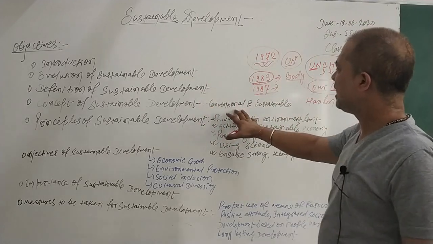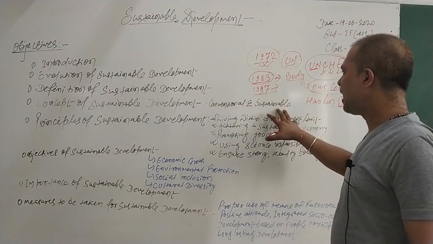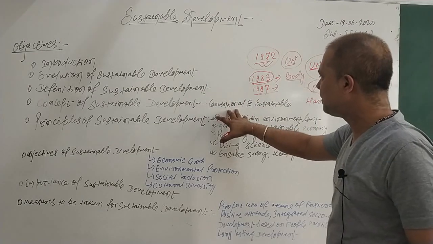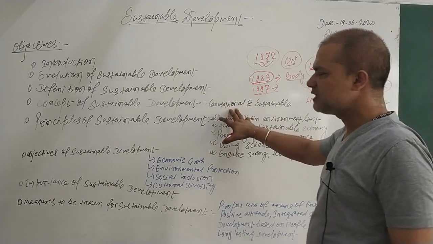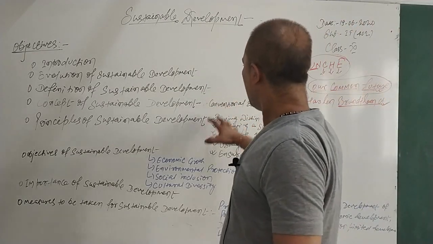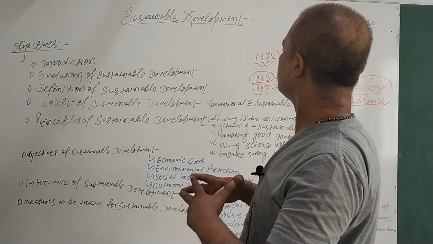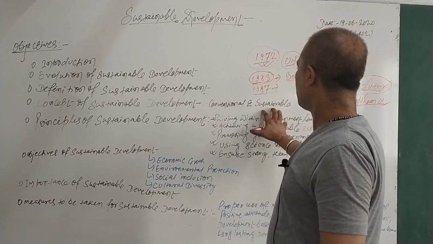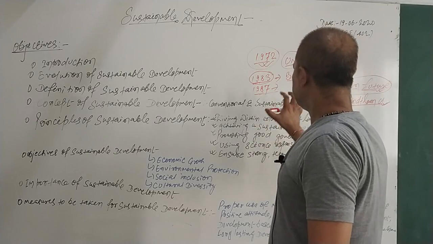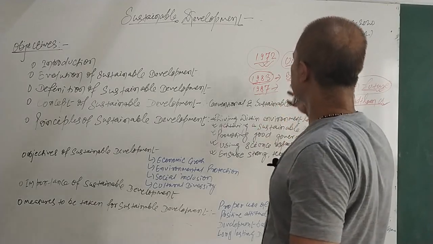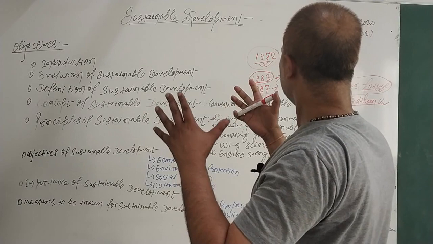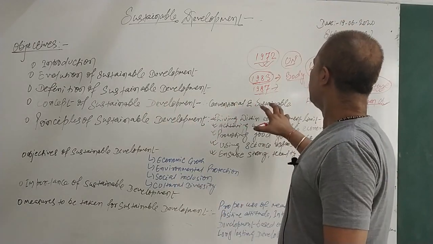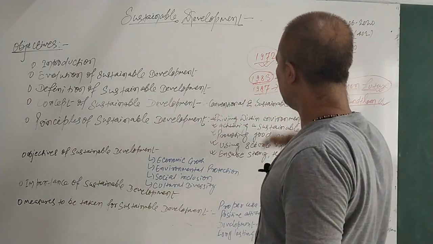We hardly give importance to our environment in the conventional kind of development. In this kind of development we consider that only growth should be there, and we hardly bother about the impact. Here in sustainable development we talk about growth and development, and simultaneously give due weightage to our environment, and at no cost should we compromise with it.